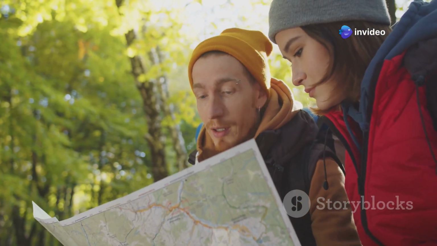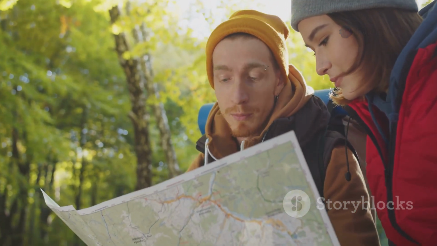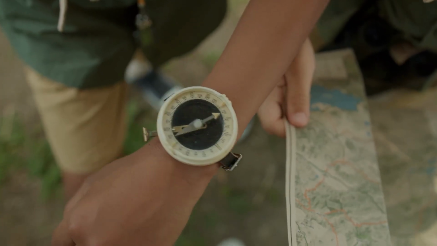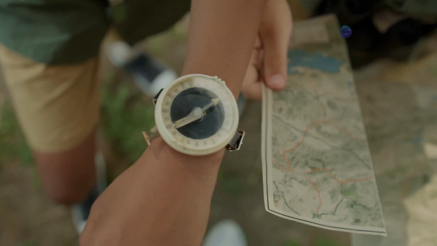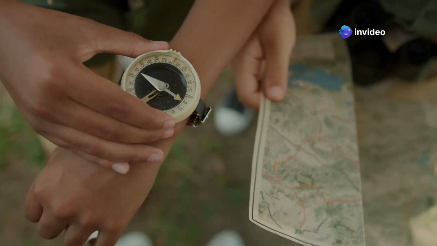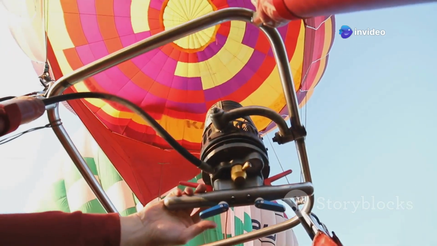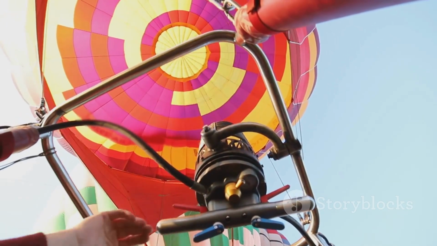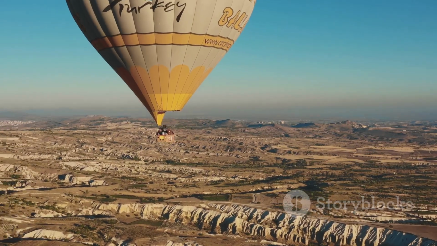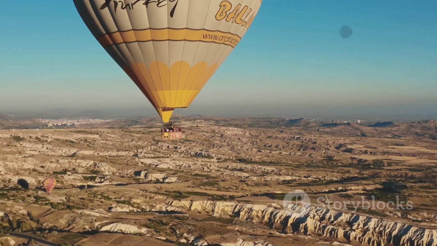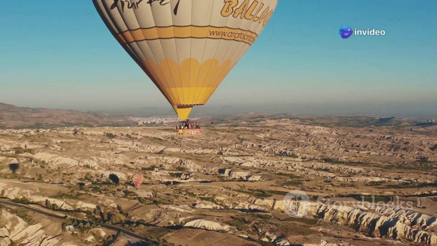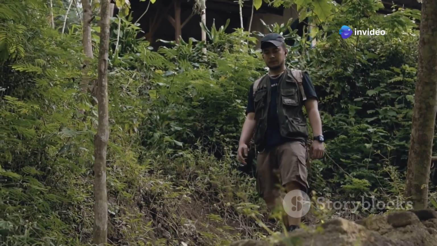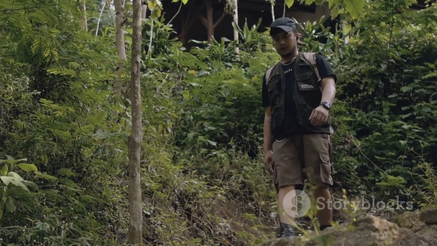Let's imagine two intrepid explorers, each tasked with mapping a vast and uncharted territory. One explorer, armed with a compass and a trusty map, sets off on foot, meticulously charting every hill and valley. The other explorer, equipped with a hot air balloon and a keen eye for patterns, takes to the skies. From their vantage point, they can quickly identify major landmarks and sketch out a rough map of the entire region. Both explorers will eventually complete their task, but the one with the aerial perspective will finish much faster.